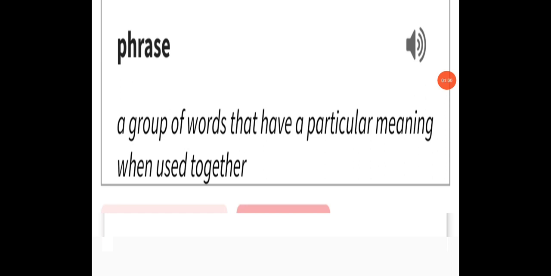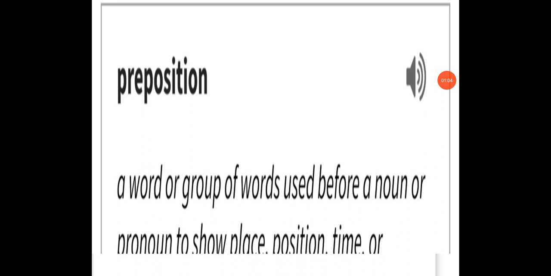So can you tell me what is a preposition? Preposition: a word or a group of words used before a noun or pronoun to show place, position or time. Okay students? So students, I hope it is clear to you. Preposition, a word or group of words used before a noun or pronoun to show place or position or time. That is called preposition. Okay students?